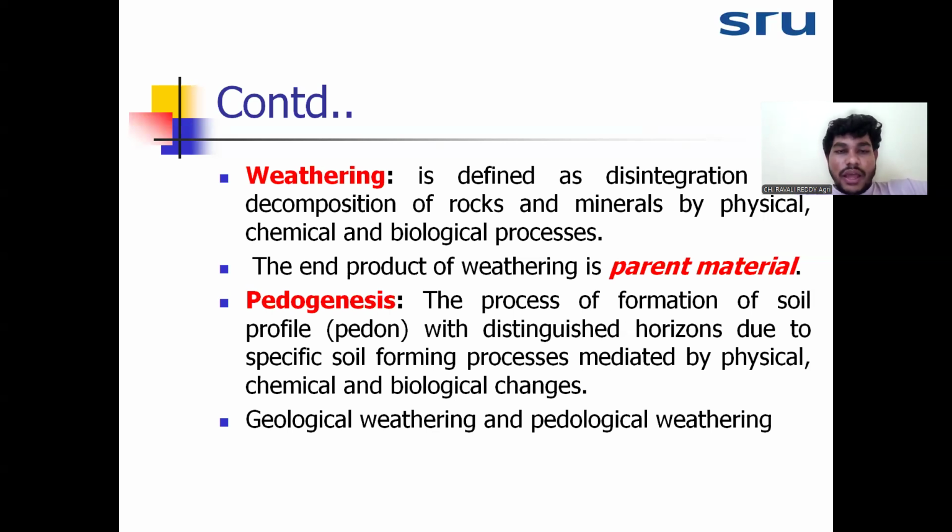So generally, weathering has two types: geological weathering and pedological weathering. Geological weathering will develop the parent material, whereas pedological weathering will develop the soil. Since we are studying the weathering of rocks and minerals, we are studying geological weathering. When we discuss soil formation, at that time we'll discuss pedological weathering. So the weathering product will be the parent material, or we can say the regolith.